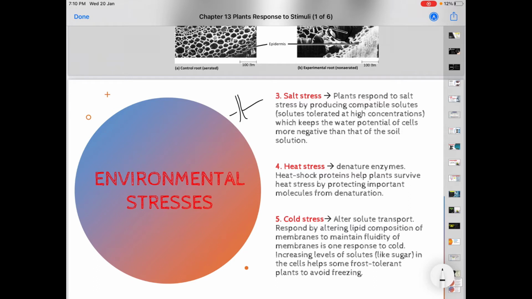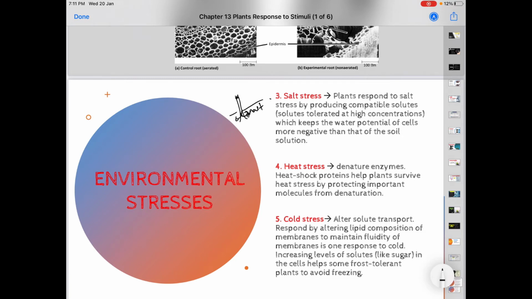So when there is salt stress, this is a plant. This is the soil. Now the soil contains too much salt. In a normal process, the water from the plant will go out. Because in normal conditions, the water potential inside the plant is positive compared to outside, compared to the soil.